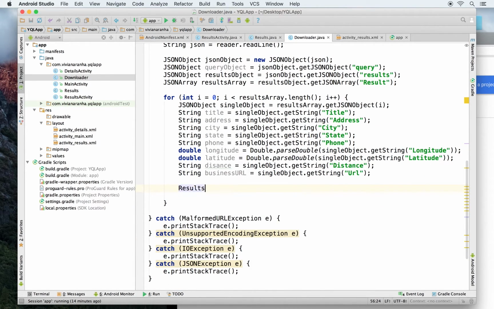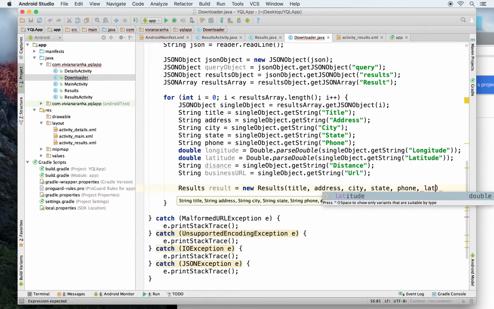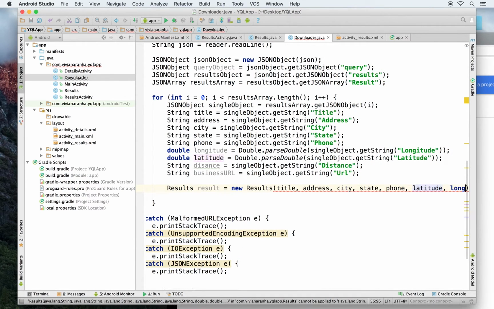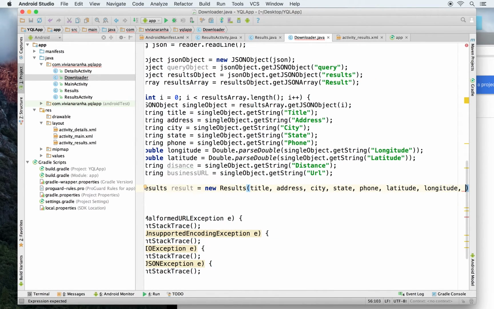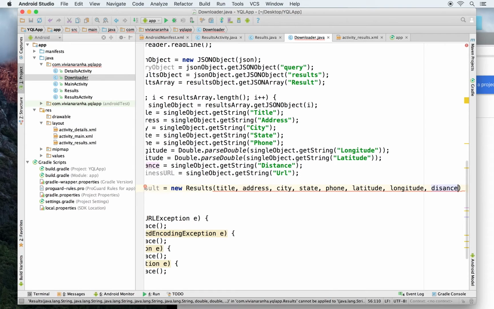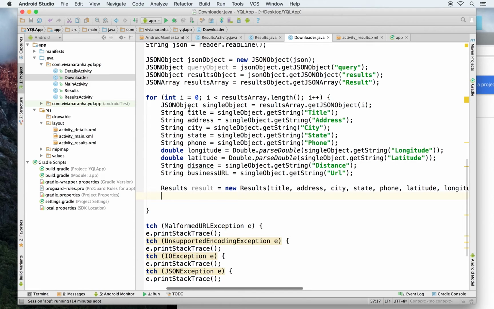So I have all the different things that I need to create a results object. So that's what I'll do. Results, a result equal to new results, and I'll have to pass all these variables to it. So that's title, I have address, I have city, I have state, I have phone, I got latitude, I got longitude, I got distance, and then business URL, which is actually the URL, but doesn't matter.